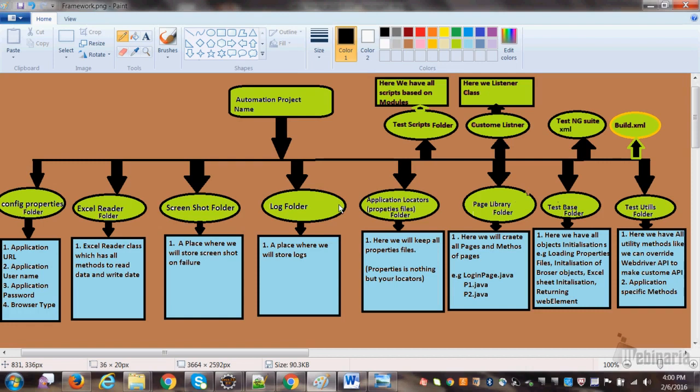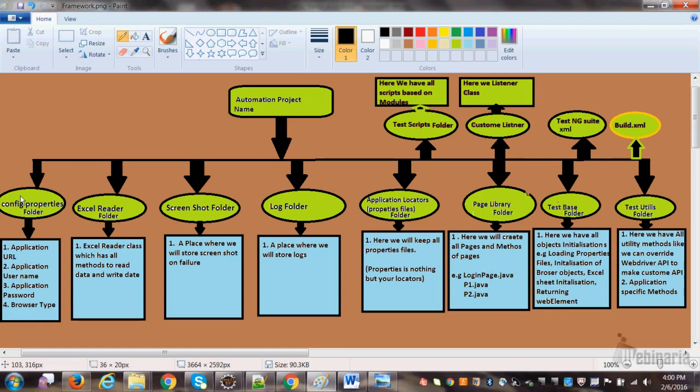Folder structure is very important, and this is how you have to explain. Okay, this is how you have to explain. So you create one package for config properties folder, right? So what is this config properties? See, any project has some configuration, right? Any project, what configuration? Any project has URL, any project has login credentials, your username, password, and browser type, right?